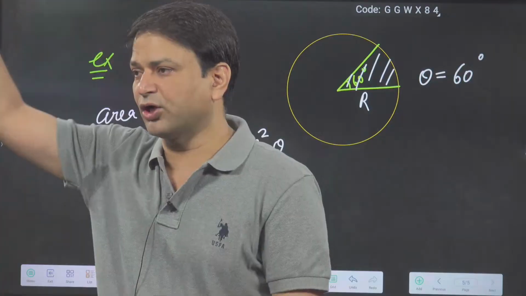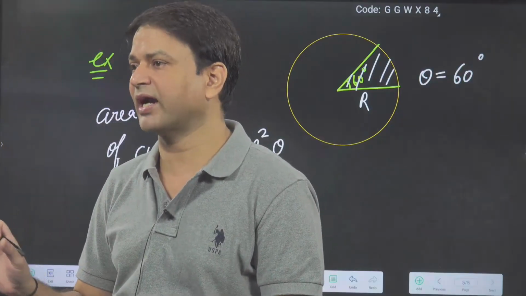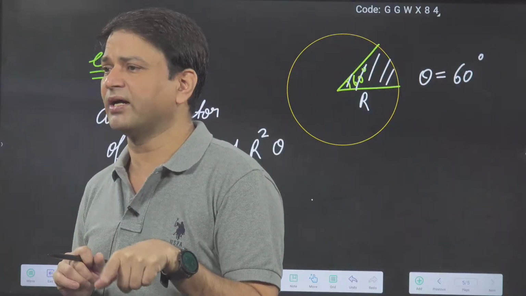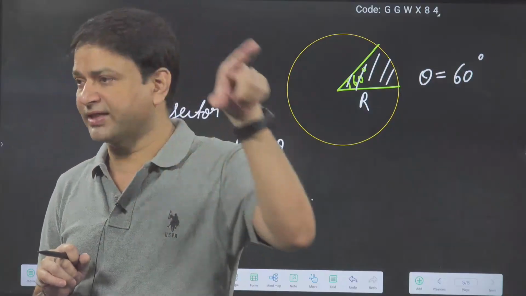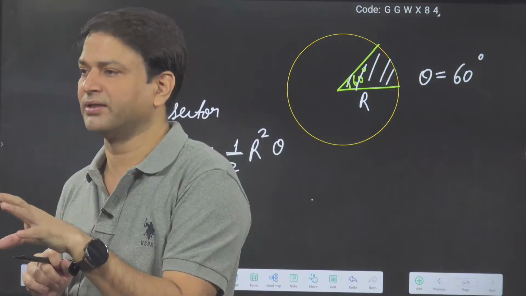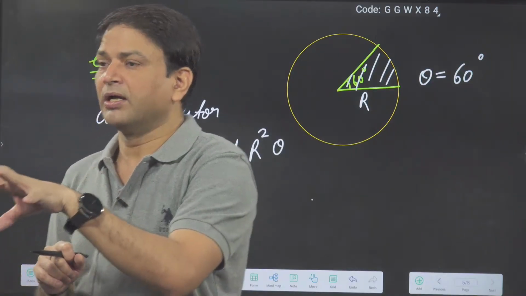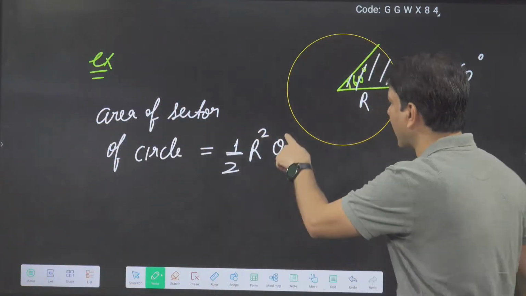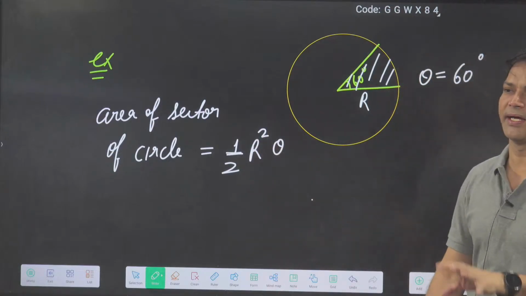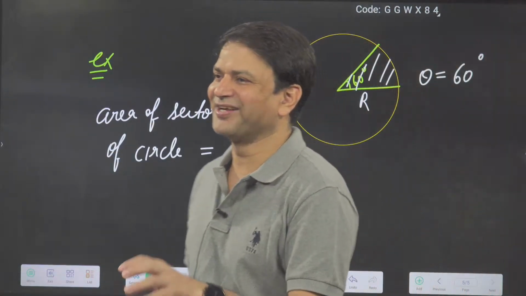Okay, so area of the circle is pi r square. For the complete circle, what is the angle? 360 degree. 360 degree is equal to 2 pi. Now if I put this in the formula, half r square into 2 pi, the 2 cancels out. What did you get? Pi r square.